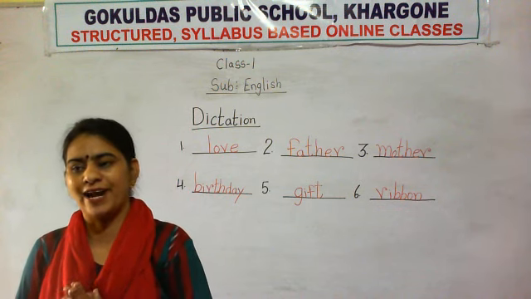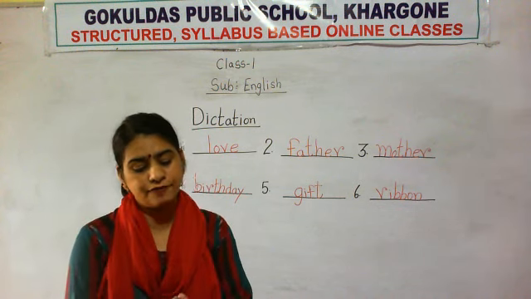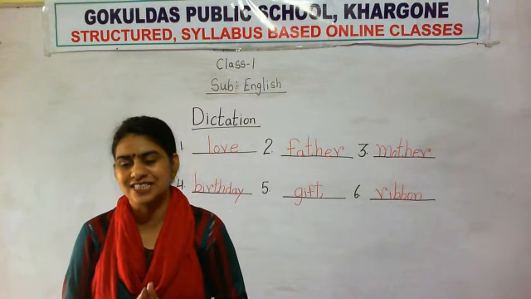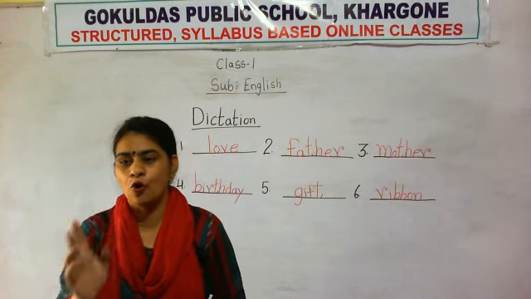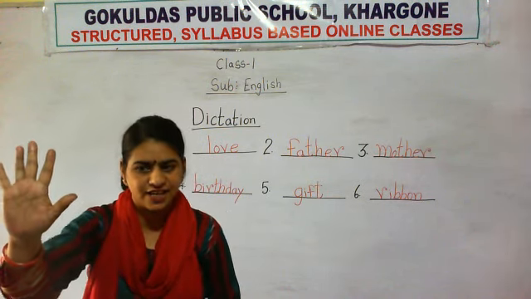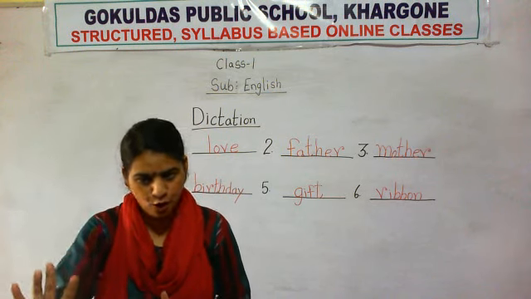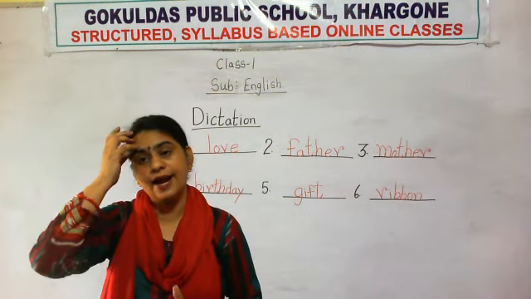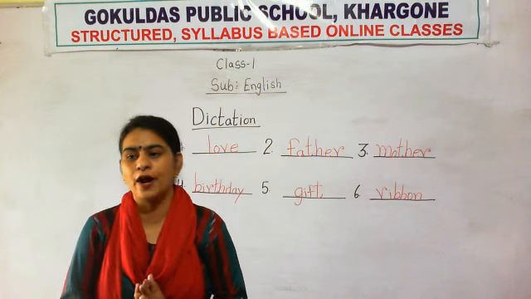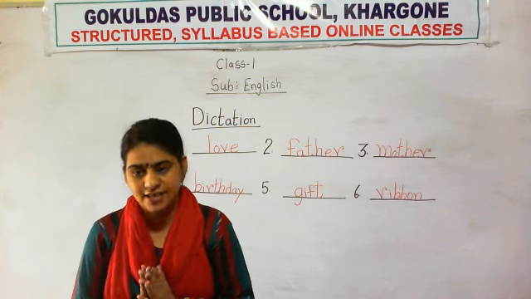So this is the rule of writing the sentence. After finishing all of the exercises in your book, it is your homework to write 5 sentences in your notebook, and you have to show me how you have written those sentences.